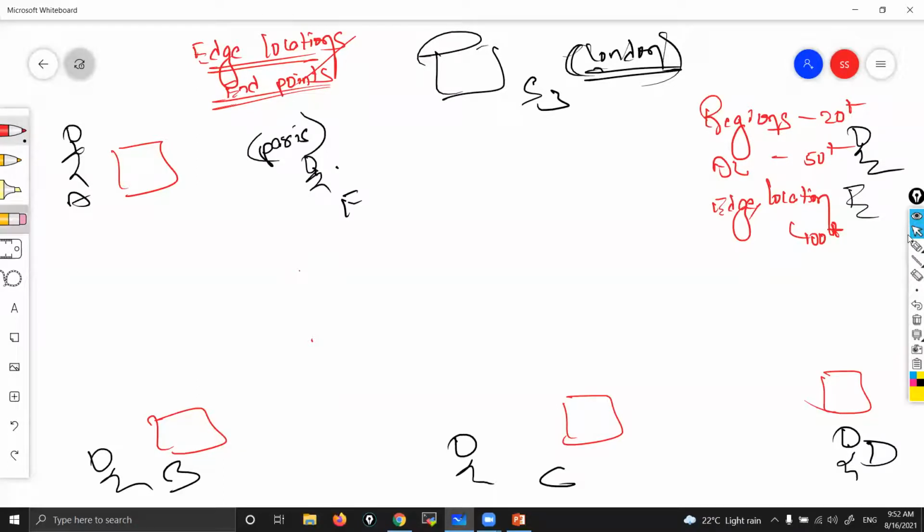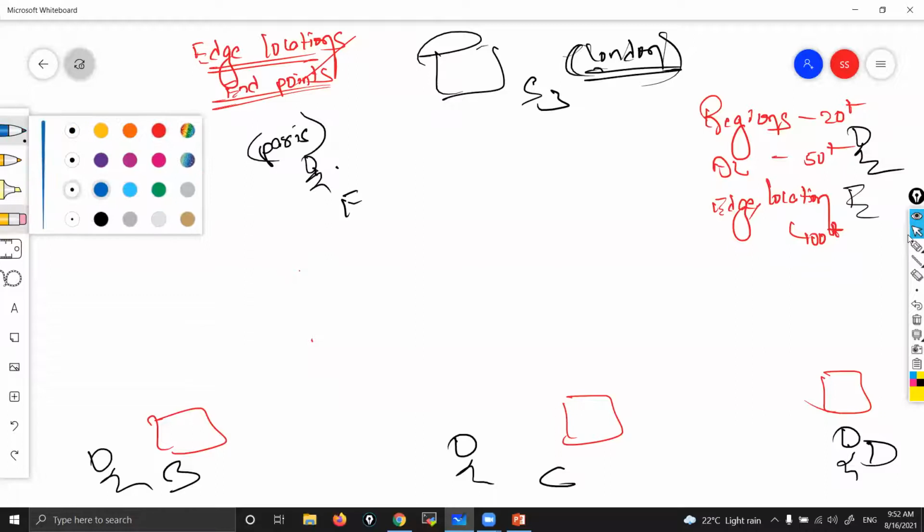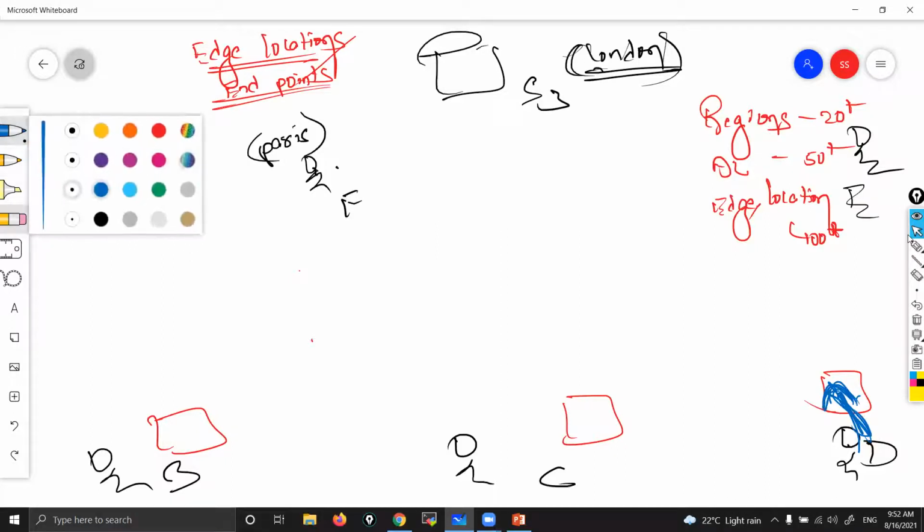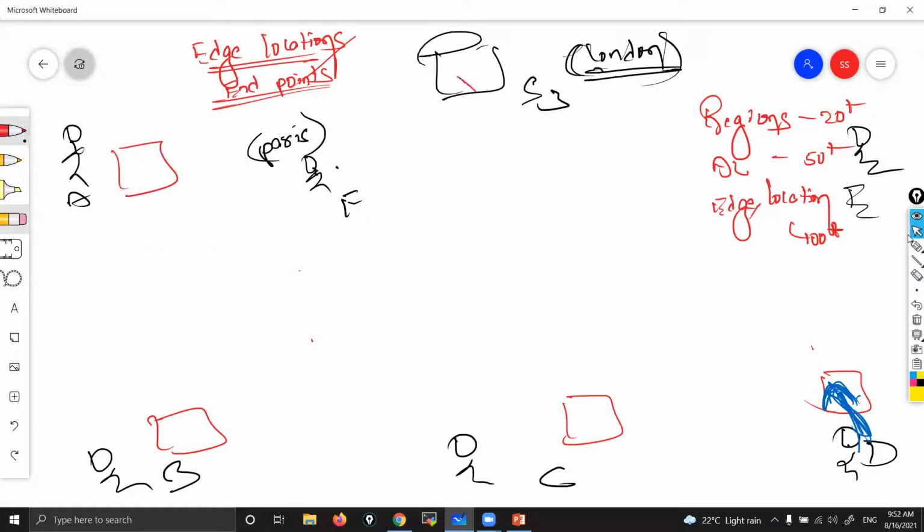When a user wants to upload some data, the data first goes to the nearest edge location automatically. It won't go to the bucket directly. It goes to the nearest edge location, and from there that data is routed to S3. Earlier they used to upload directly, but now when they upload, the data is routed to the nearest edge location, and from there to the S3 bucket.